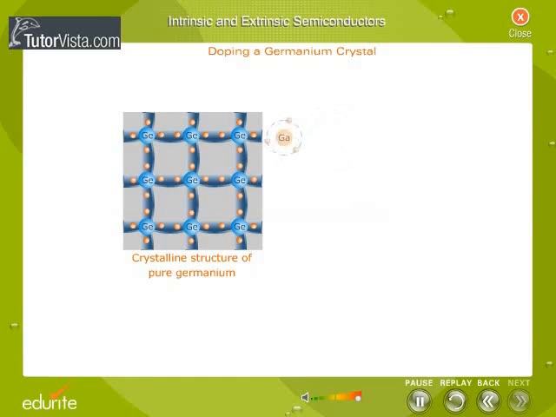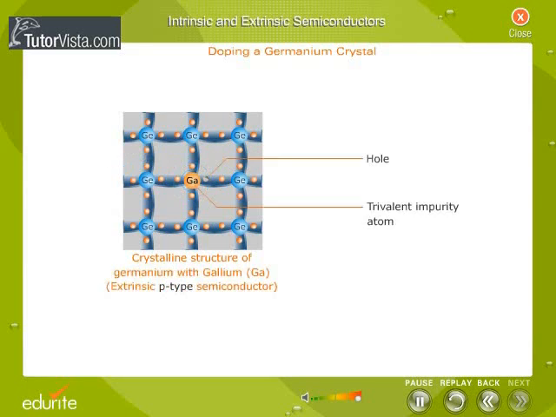When a trivalent impurity like boron, gallium, or indium is added to a pure germanium crystal, only 3 covalent bonds are formed, and there exists a vacancy in the 4th bond, creating a hole as shown in the figure. These types of semiconductors, where positively charged holes are the current carriers, are known as p-type semiconductors.